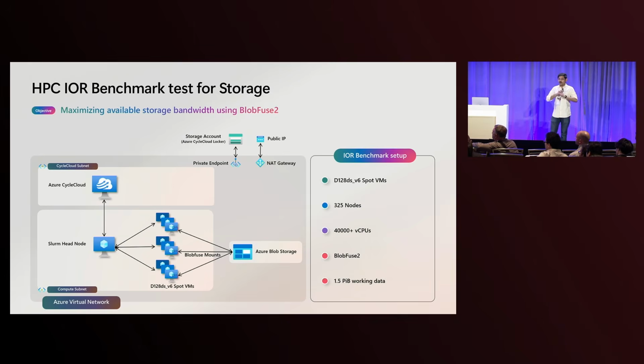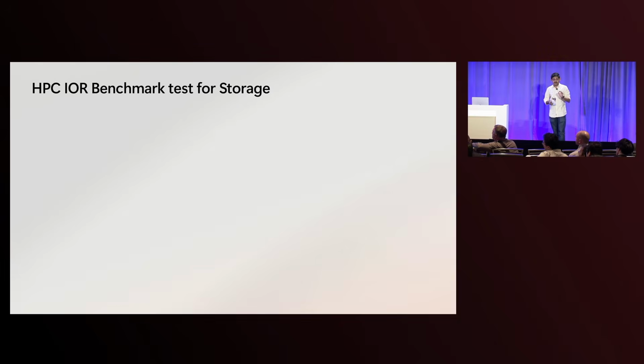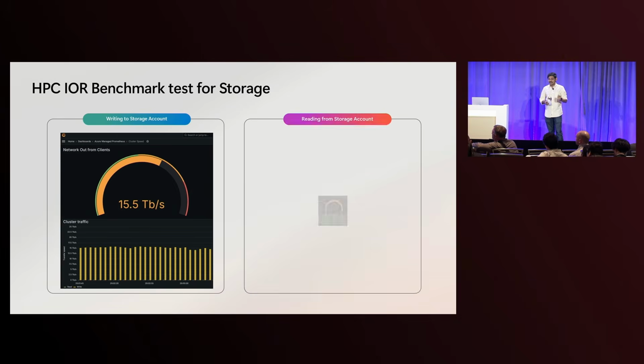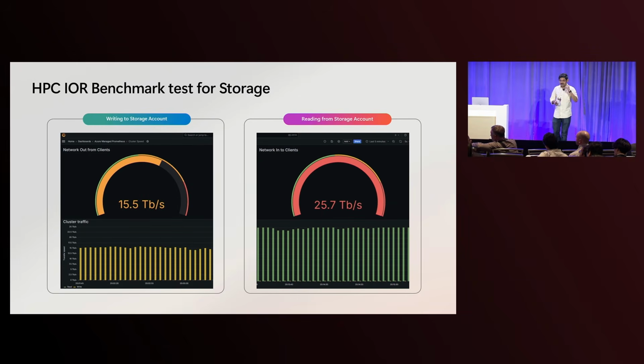And we wired all of these nodes to one single storage account with Blobfuse mounts. And the results were astonishing in terms of what we were able to do in less than an hour. We were able to set up and run this benchmark to achieve almost double the throughput of what we did last time, and we literally got 15.5 terabits per second just for writing the data, right? And for reading all of that back, it was an incredible 25.5 terabits per second.